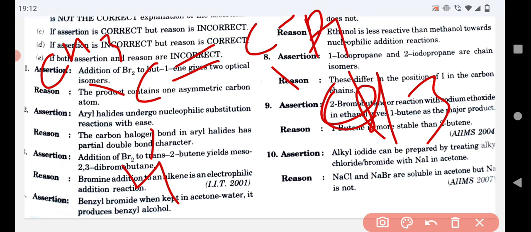The question is saying that when Br2 is added, one Br is attached over here, one Br is attached over here, and it yields 2,3-dibromobutane. That's fine. We will obtain this kind of compound.